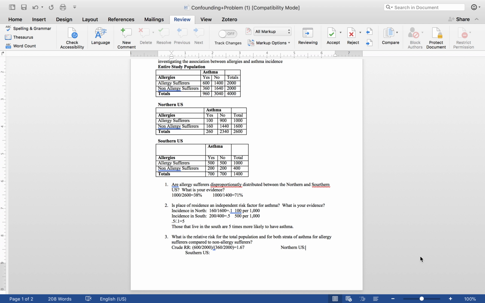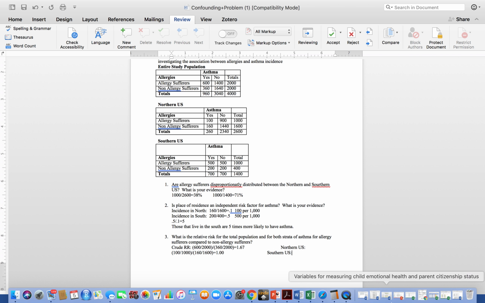So in the northern U.S., if we calculate out a relative risk here, it would be 100 divided by 1,000. And that's divided by 160 over 1,600. And that's going to give us a relative risk of 1. And so we can even see from this relative risk here, it doesn't matter if people in the north have allergies or don't have allergies. They have asthma at the same rates. So we would determine that allergies are not really a risk factor for asthma in the north.